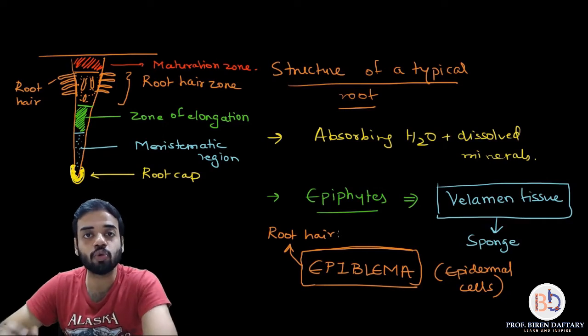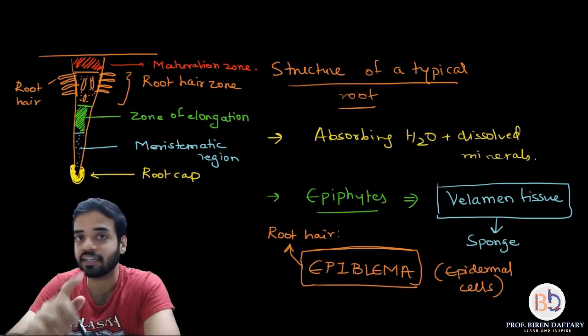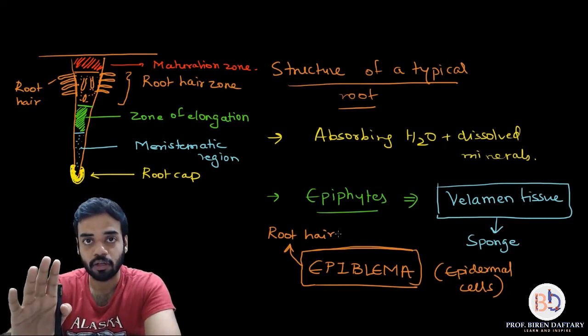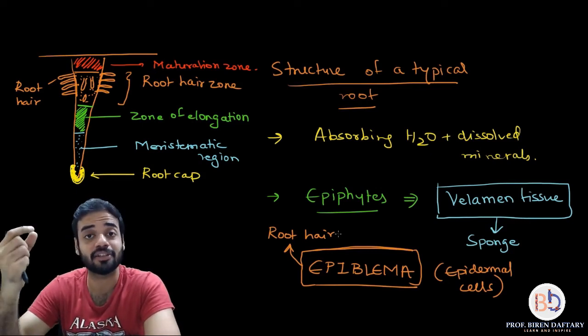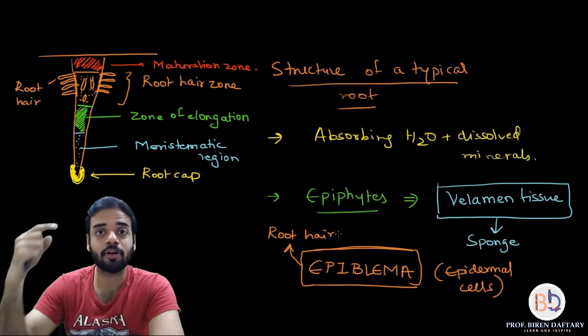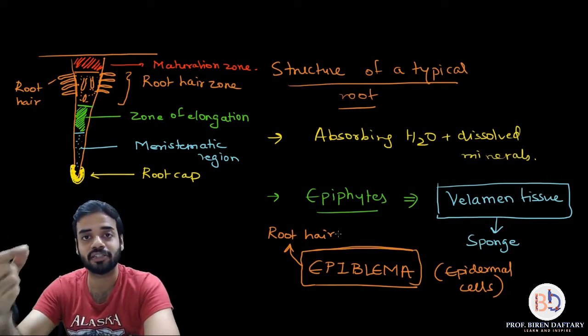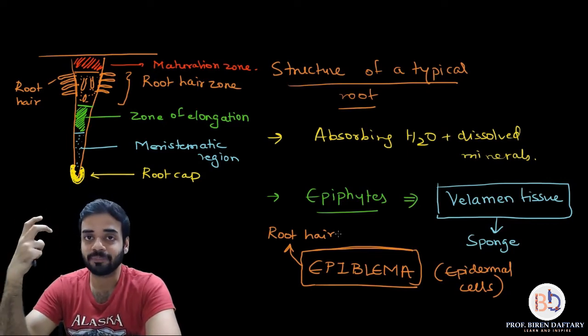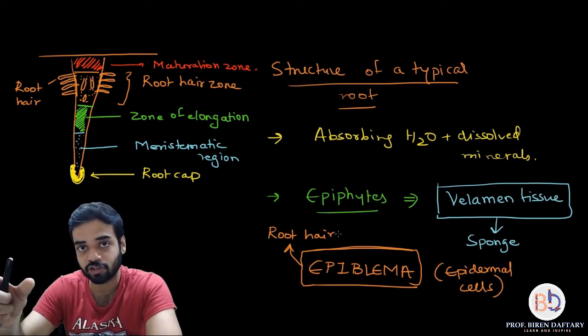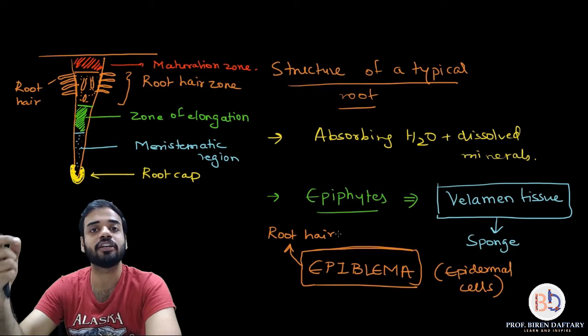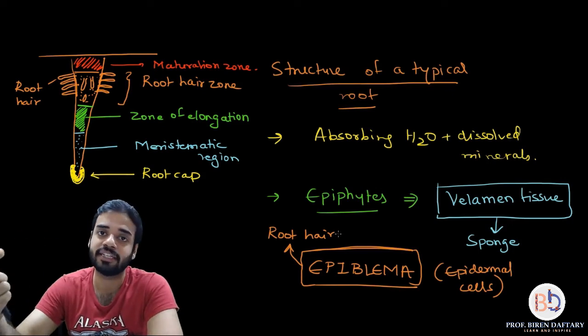So only this root hair zone will absorb water. The other regions are not going to absorb water. And root hair is formed from epiblema cells, which are the surface cells of the root. And above that is the region called the maturation zone, which is the strongest point of the root, which anchors the plant inside the soil. And these cells have the capability to divide into any other cells of the root.